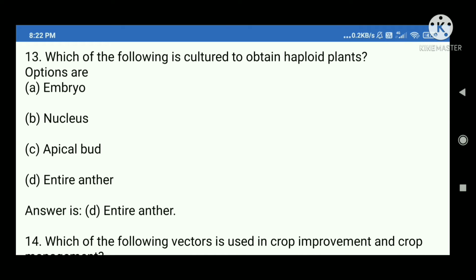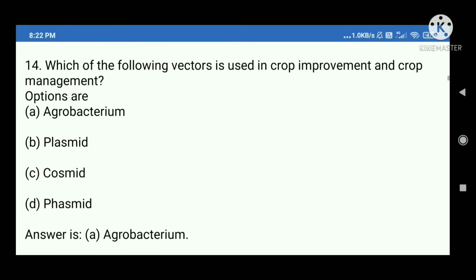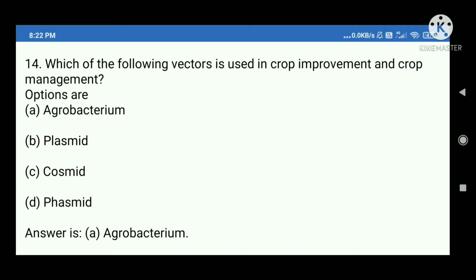13. Which of the following is cultured to obtain haploid plants? Options are A. Embryo, B. Nucleus, C. Apical bud, D. Entire anther. Answer is D. Entire anther.